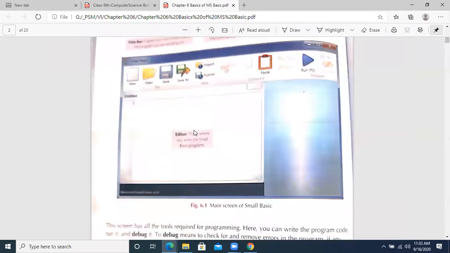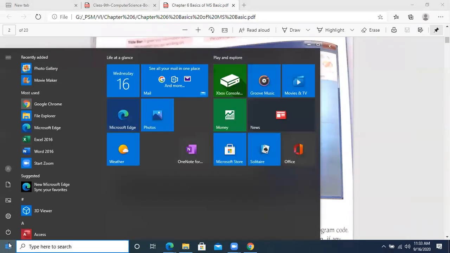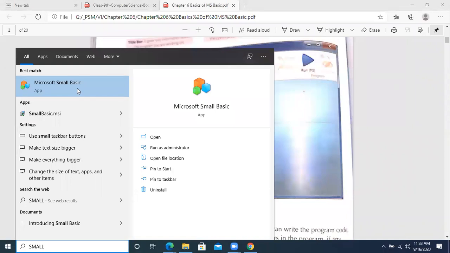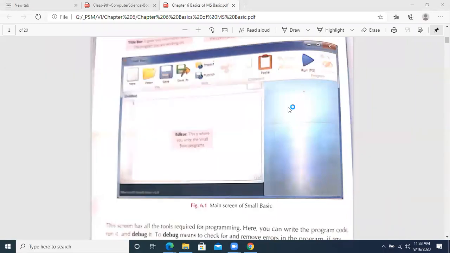You know very well the environment of Small Basic when you have this software installed on your PC. You can see over here.